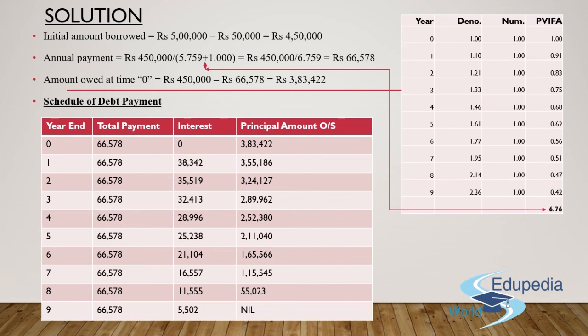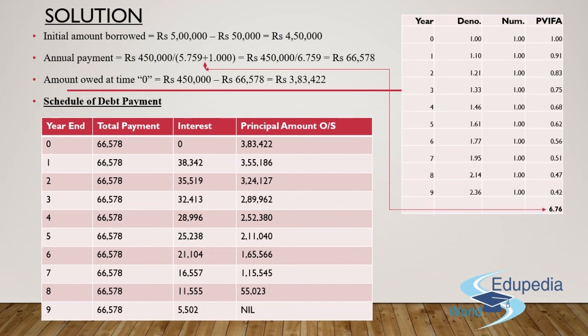The numerator will remain the same in each year, so accordingly you'll get the present value interest rate factor for the 10 years as 6.759. All you need to do is divide 4,50,000, which is the initial amount borrowed, by the present value interest rate factor annuity of 6.759. You'll get the annual installment payment that you are supposed to make as 66,578 rupees.